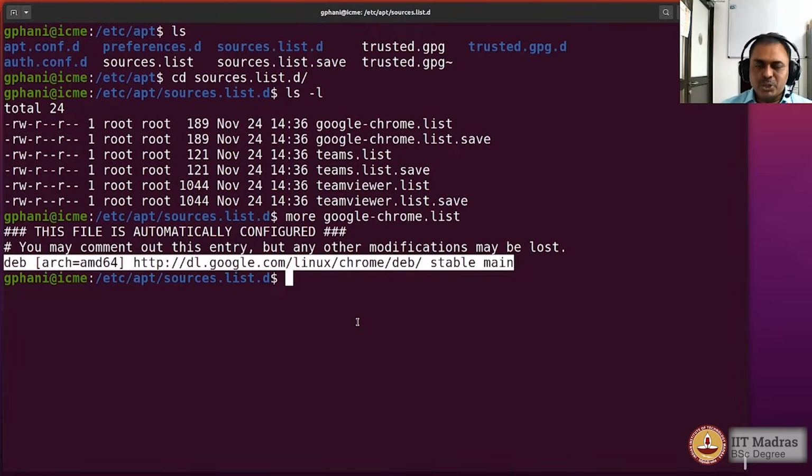It would be pushed to you through the package management system as part of the apt update command that you would run to fetch the updates of all the packages that are installed on your operating system from the repositories that are configured in these files like sources.list or Google Chrome.list, etc.